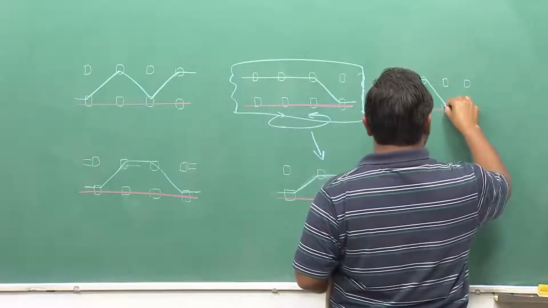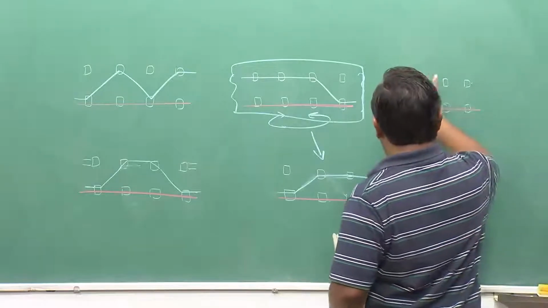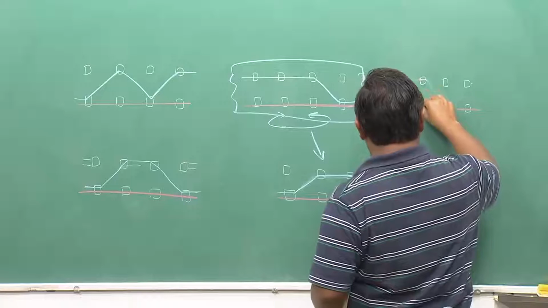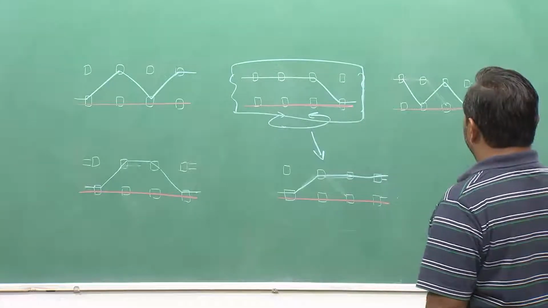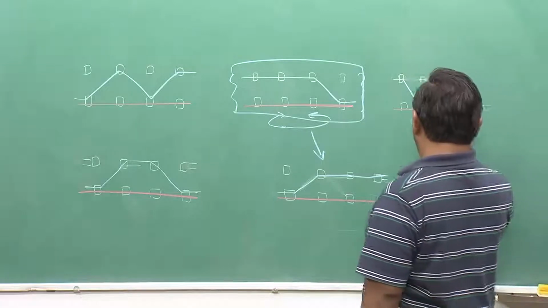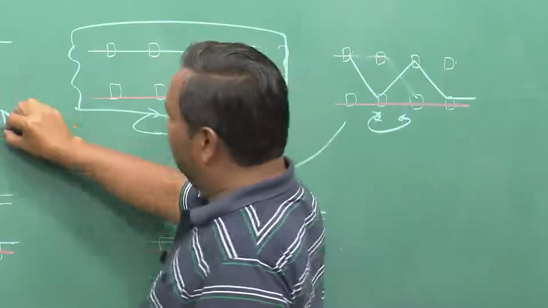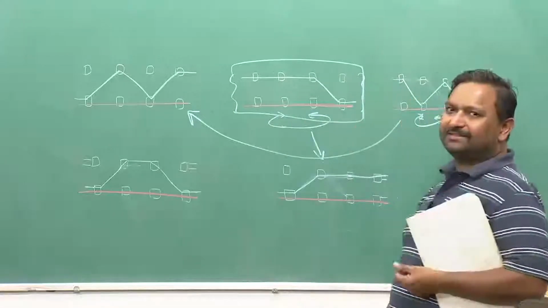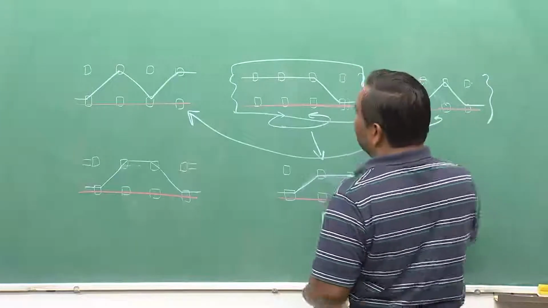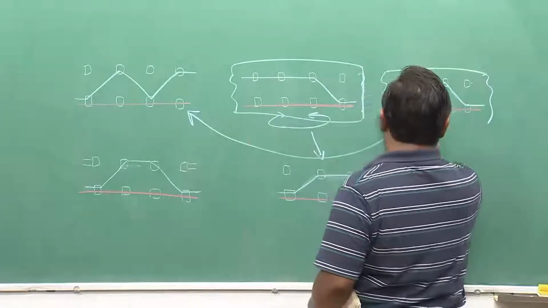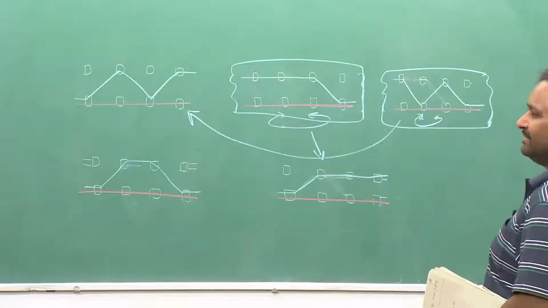I cannot possibly. If I come here, I have to go here. So, I cannot do it this way. Now I am exhausting all possibilities. This is one possible option, but amazingly, if you rotate this, you will end up in this particular configuration. So, this is also an equivalent state to that. So far we have found only 3 non-equivalent states.